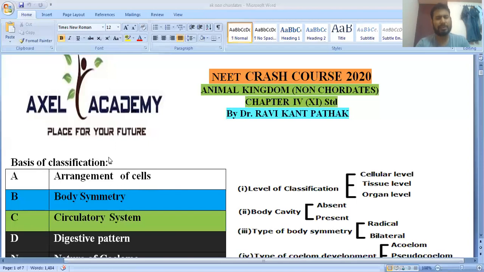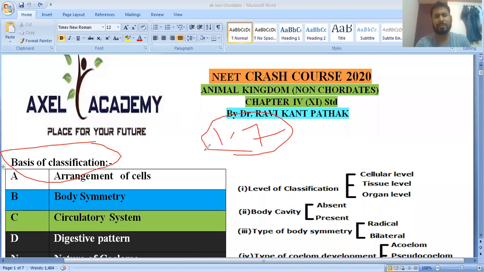First, in this video we will discuss only one topic, the basis of classification. You know very well that in the first chapter of NCERT 11th standard, The Living World, the known species found on the earth are 1.7 to 1.8 million. In known species they have fungi, bacteria, some microorganisms, and plants also included.